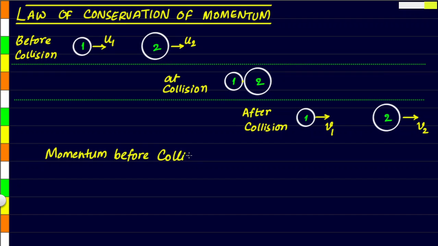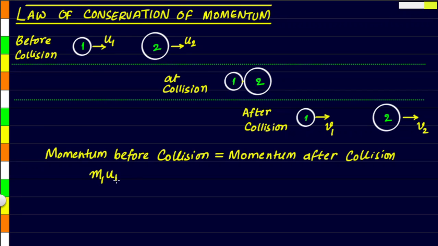before collision is equal to the momentum after collision. Now if we see the diagram, the momentum before collision for body 1 is m1 u1, and the momentum before collision for body 2 is m2 u2, where m1 and m2 are the masses and u1, u2 are the initial velocities before collision. Now according to the conservation law, this momentum will be equal to the total momentum after collision.